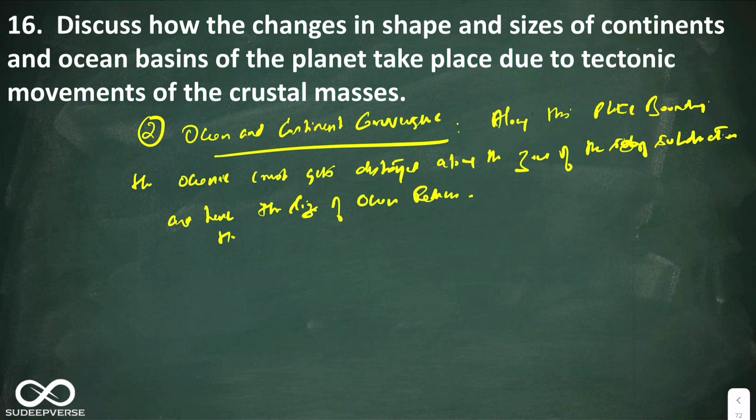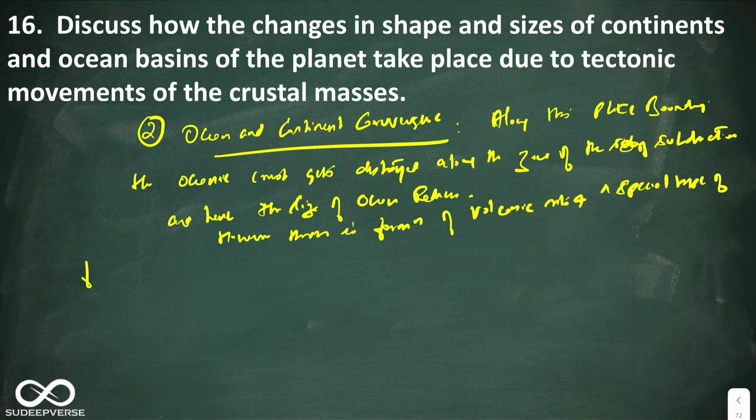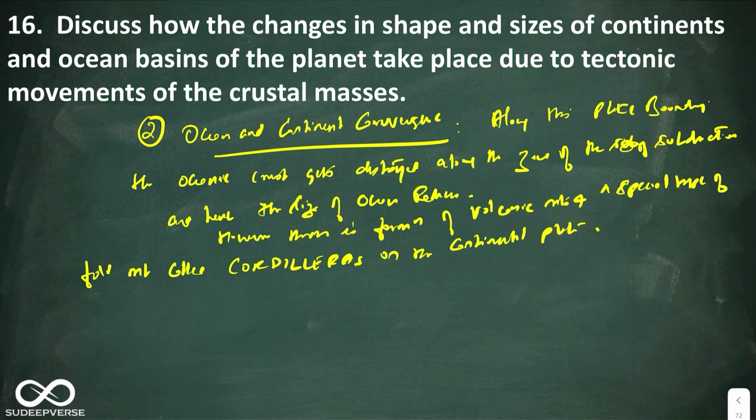However, there is formation of volcanic mountains and a special type of fold mountain called cordilleras on the continents, on the continental plate. Again, we can show the diagram. So here you can say the example is Nazca plate. Nazca plate is an oceanic plate and South America plate is a continental plate.